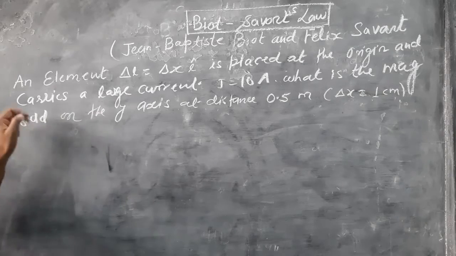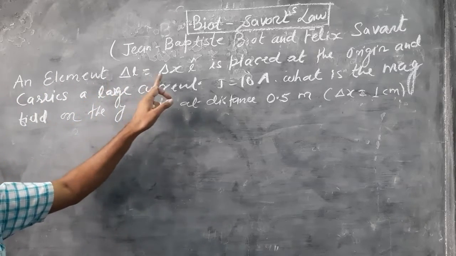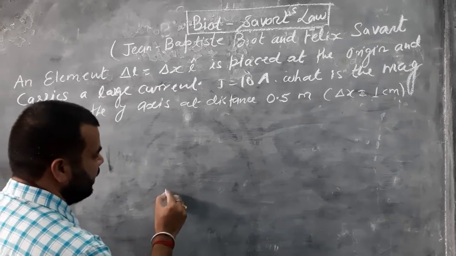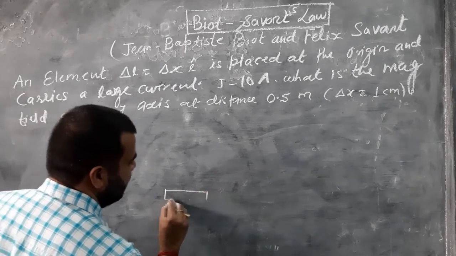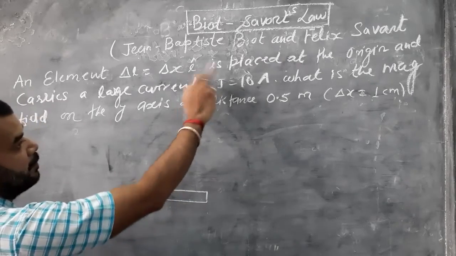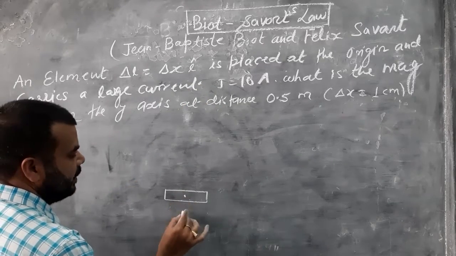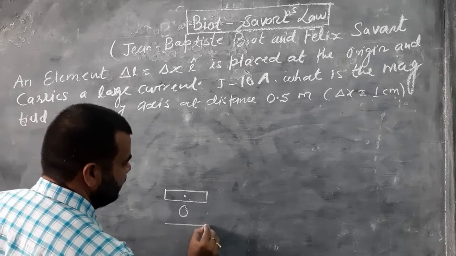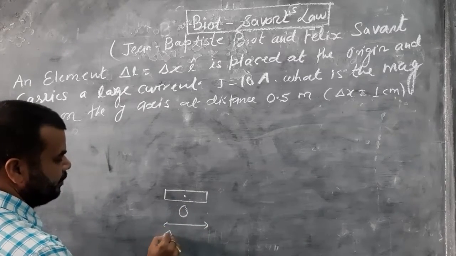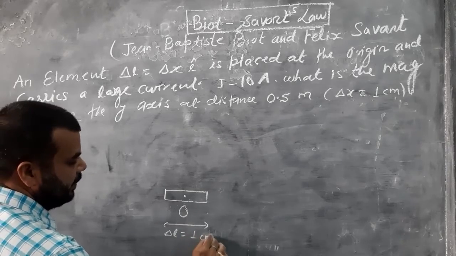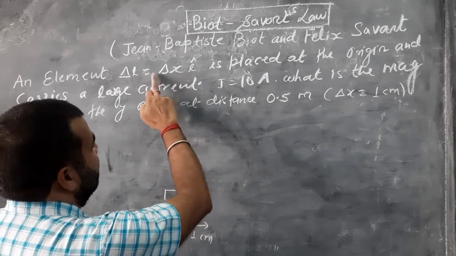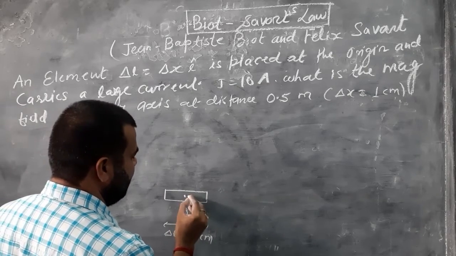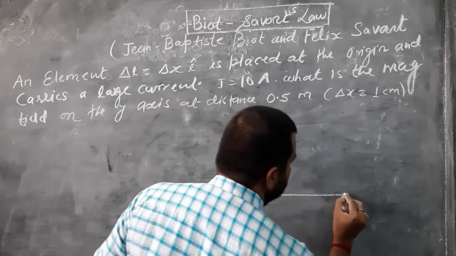Again I am repeating the question. An element delta L is equal to delta x i-cap. So suppose this is a small element, delta L, placed at the origin O, and this delta L has a length of 1 centimeter. It is written as delta x i-cap, which means this delta L is placed along the x-axis.